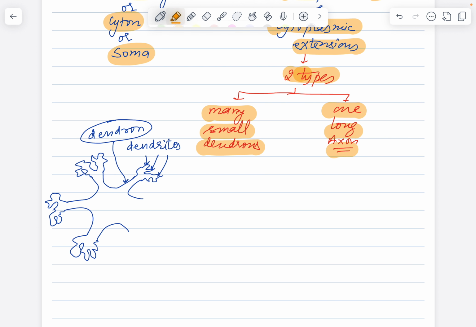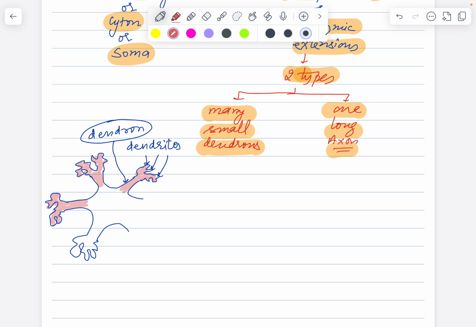So if I highlight these dendrites and the dendrons, this much portion is dendrite and this portion is dendron. Similarly here, what are all these? Dendrites. These also here, dendrites. And what is this central area? Dendron. Same on this side. The smaller thin finger-like structures are dendrites.